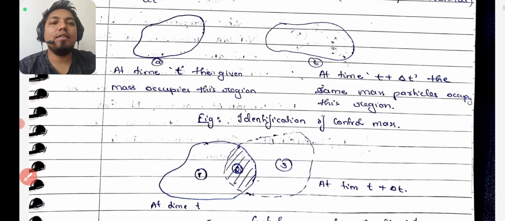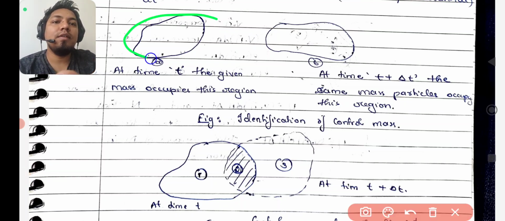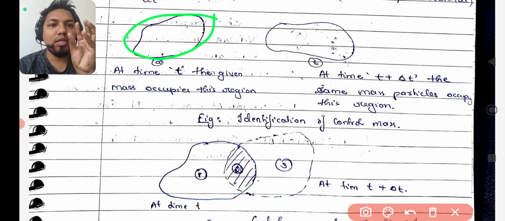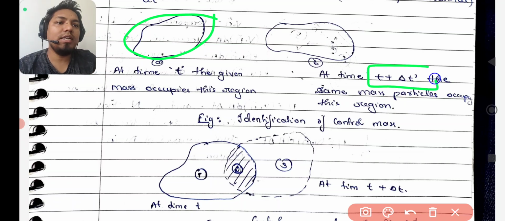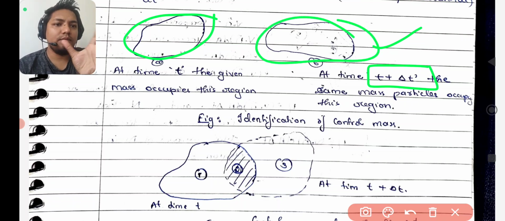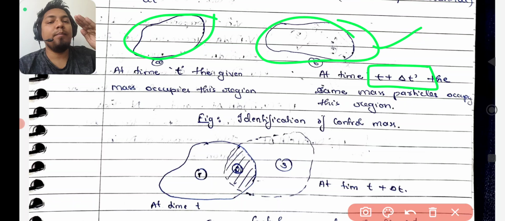Now here I have taken two diagrams. This is diagram A. At any time t, the mass occupied only this much region. Then after some time, at t plus del t, the same mass reached here. It became like this, so you can see the volume distorted. When t is changing, t plus del t, t plus 2 del t, t plus 3 del t, this mass is changing its position and interacting with the surroundings.